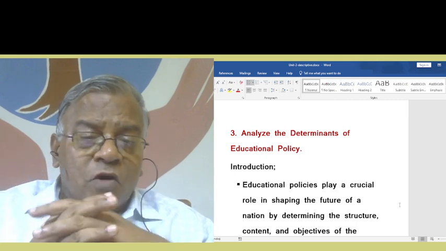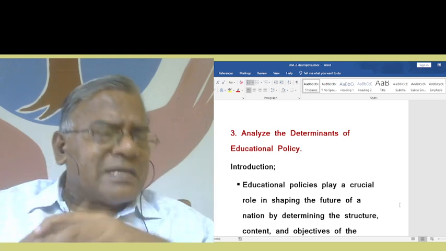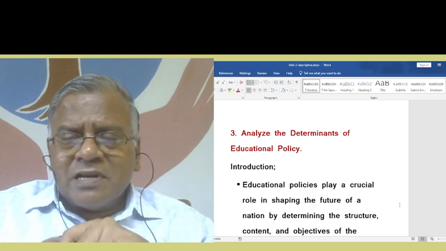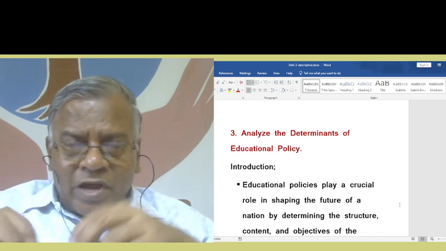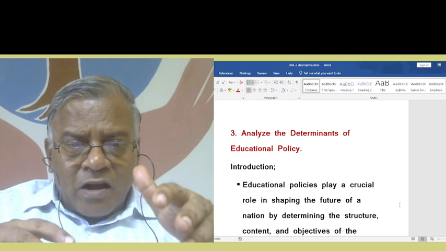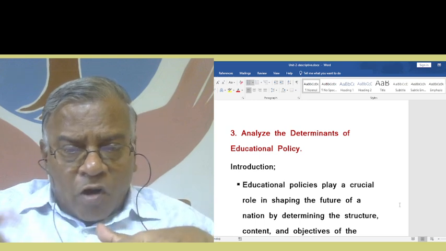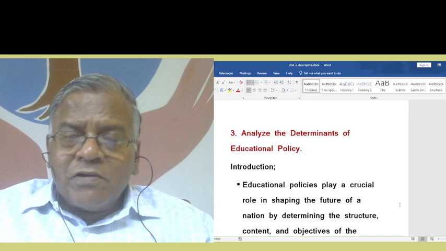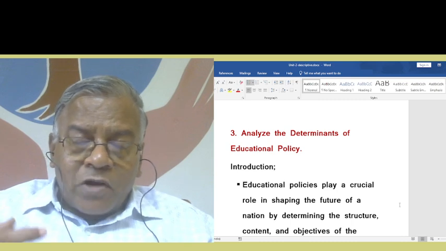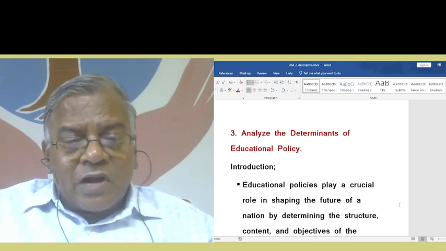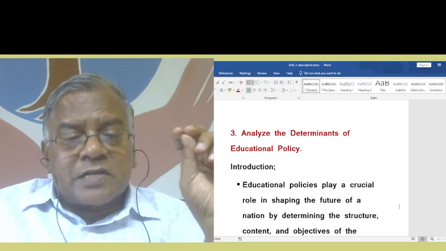Analyze the determinants of educational policy. So there are determinants and you are giving the implication also. Analysis means not only giving the facts, you have to analyze how far it is helpful today or not, and what is the impact of this educational policy, especially these factors of educational policy, on modern education, how far we have developed, and how far we have noticed growth in our educational efforts. All these things we have to analyze. So analyze the determinants of educational policy.